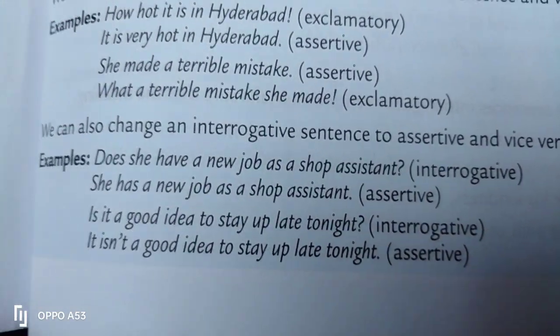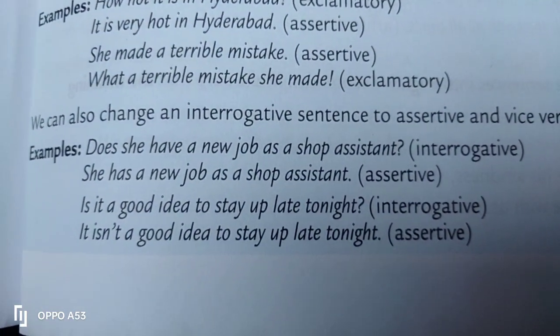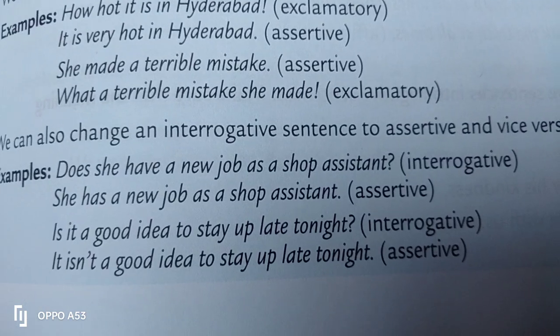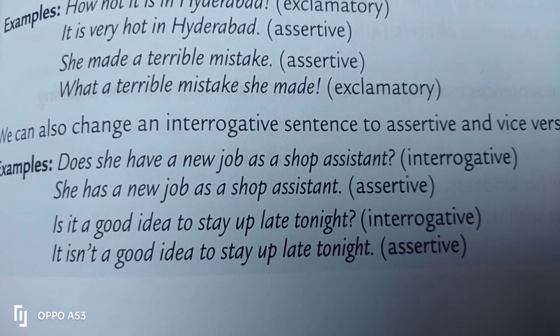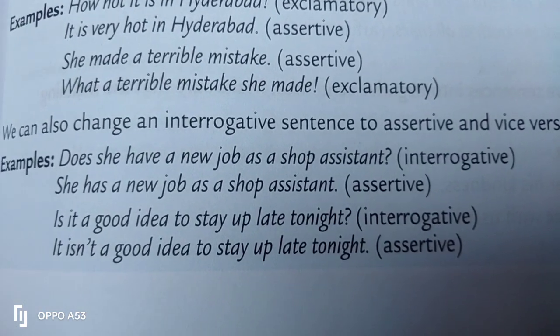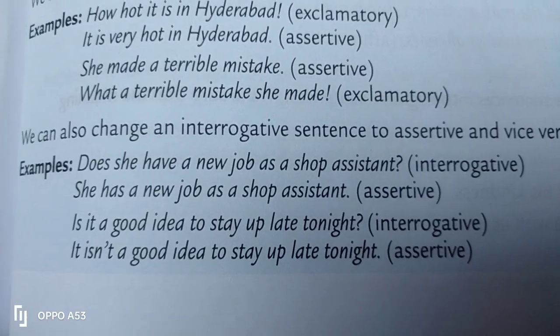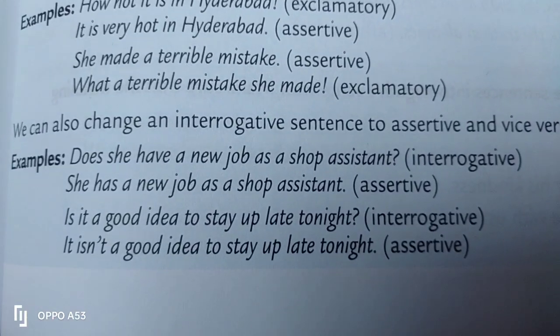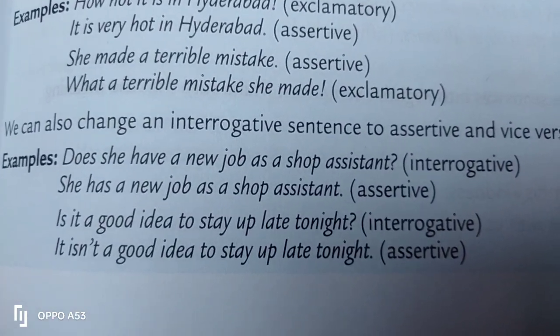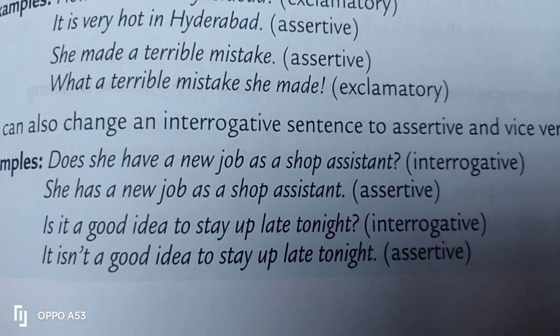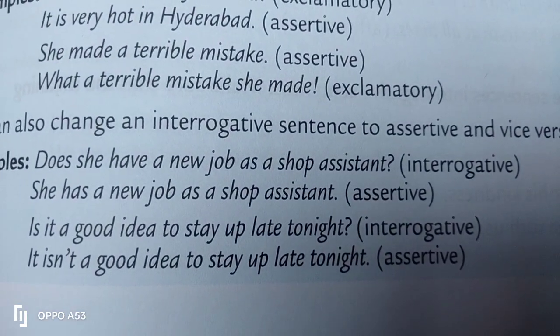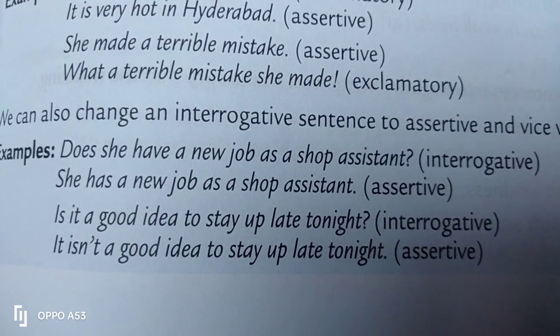Second example, you see here another example that is coming up. Is it a good idea to stay up late tonight? It is an interrogative sentence, but if you change the structure, it will be an assertive structure. That is, it isn't a good idea to stay up late tonight. That is assertive.